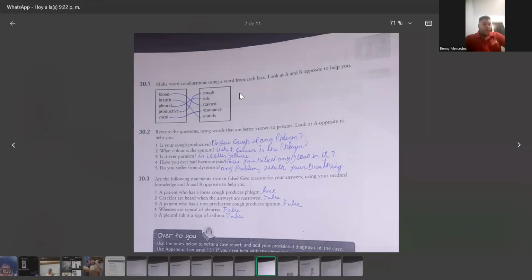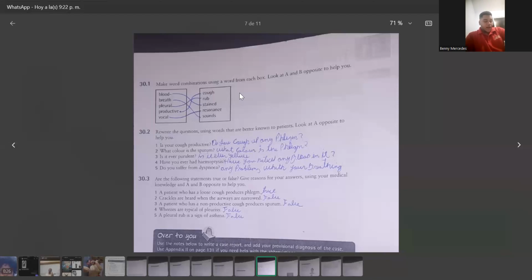30.3. Are the following statements true or false? Give reasons for your answer using your medical notes. Look at A and B opposite to help. A patient who has a loose cough produces phlegm. True.